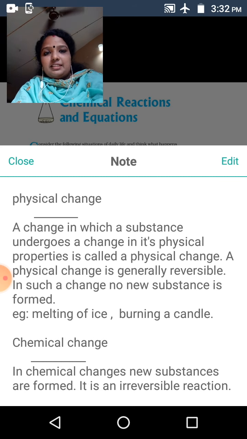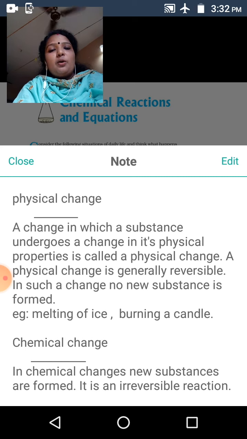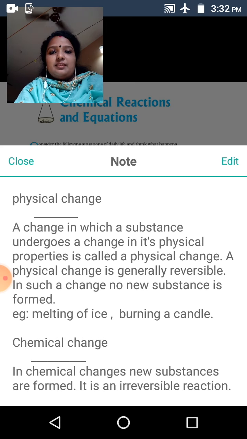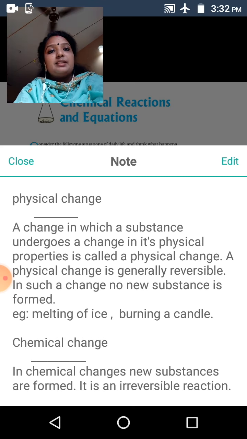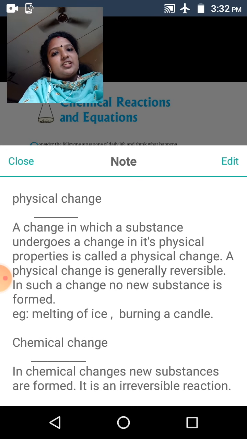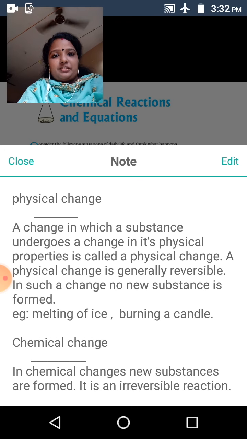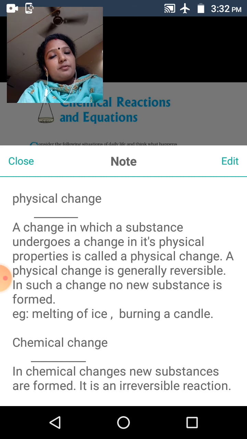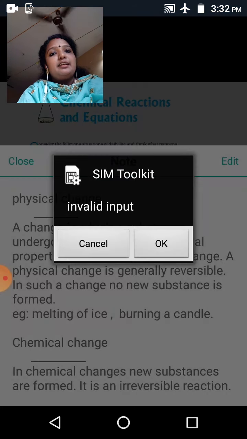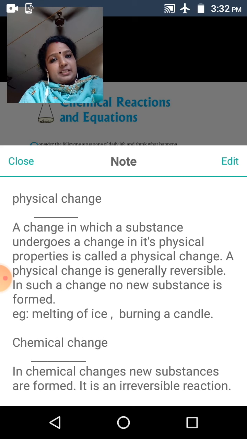Irreversible reaction means, for example, burning of wood. Wood changes to ash. This ash does not come back to the state of wood. This type of reaction is known as an irreversible reaction. The product obtained is entirely different from the original substance.